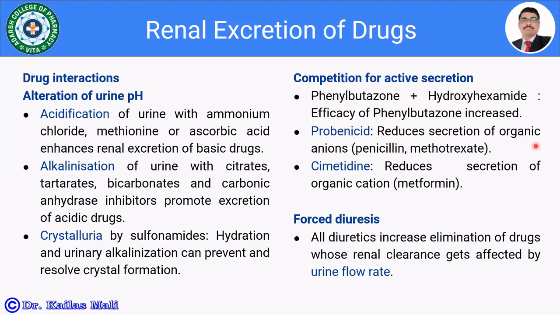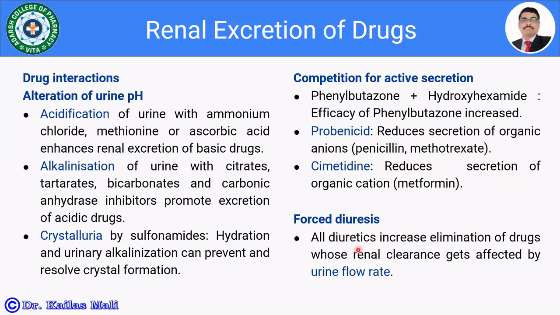Probenecid reduces the secretion of organic anions. Already we have seen the examples, penicillin and methotrexate, and cimetidine, which reduces the secretion of organic cations. The drug example is metformin, and thereby it increases the concentration of metformin in the plasma. And the last factor is forced diuresis.